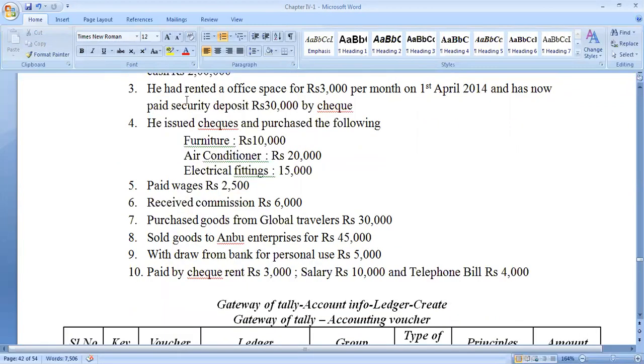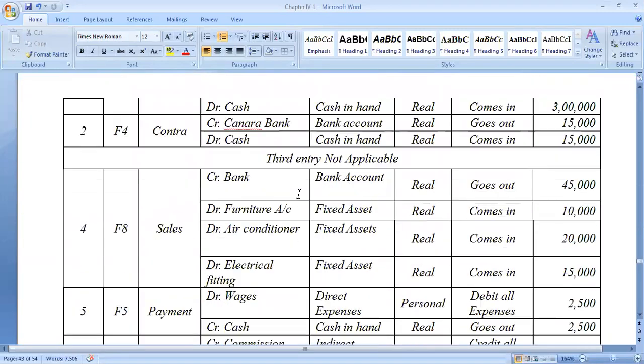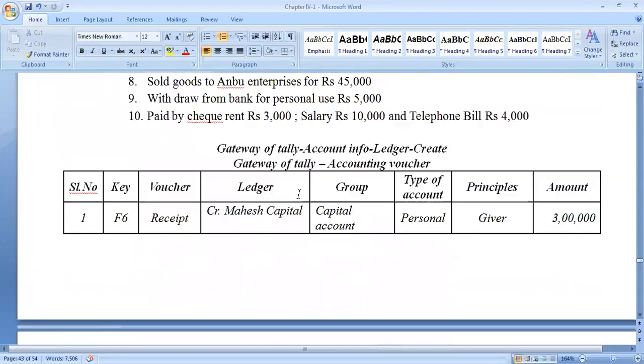Next. He had rented an office space for rupees 3,000 per month on 1st April 2014 and has now paid a security deposit of rupees 30,000 by check. See, this is how you need to elaborate your point. Clear?